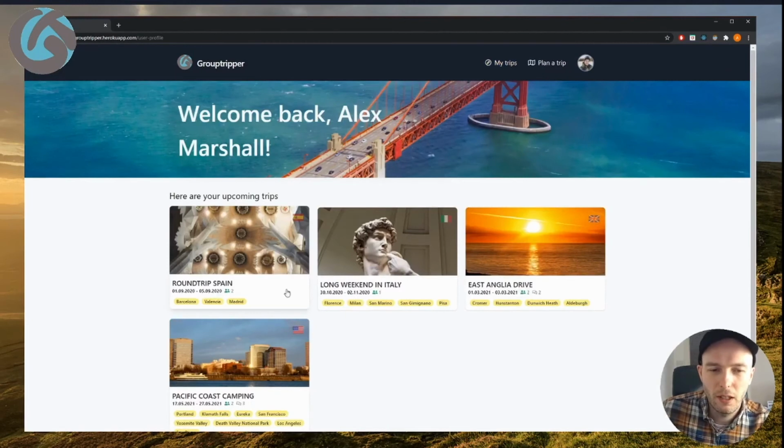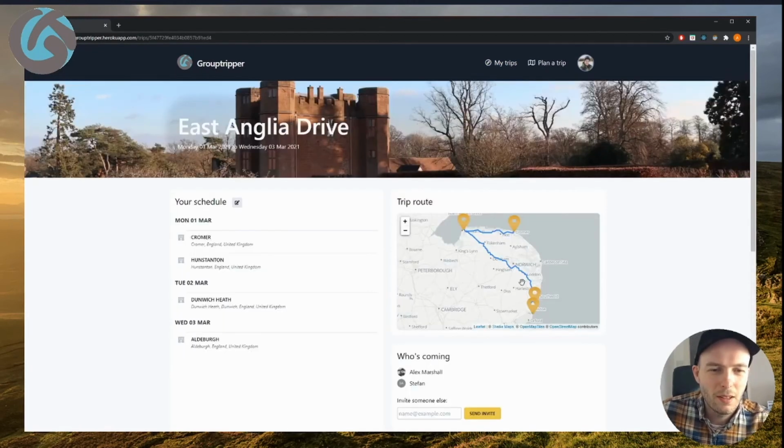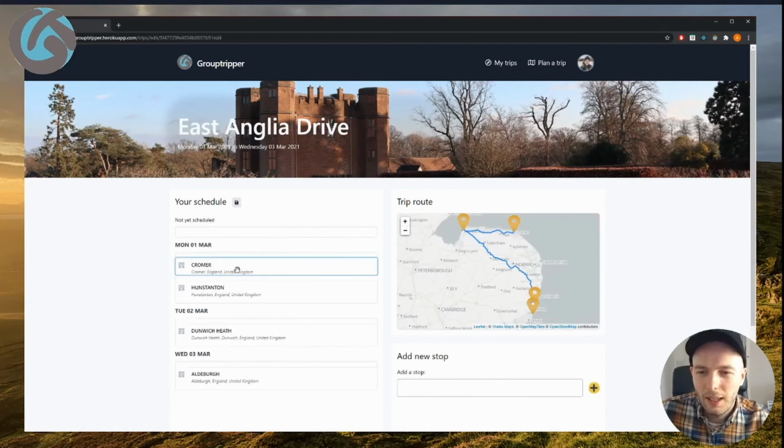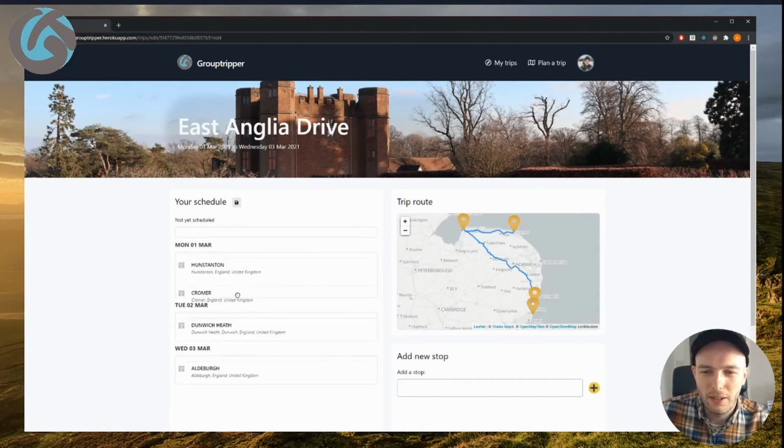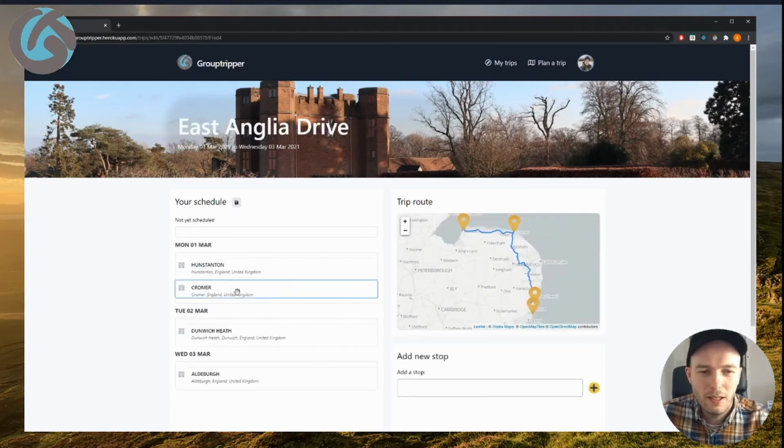Let's take a look at one of the other trips. This route doesn't look ideal here, so maybe we'll edit the stops and change their order. Let's switch Cromer and Hunstanton round. And we can see the map is now automatically updated. This looks like a much more sensible route.